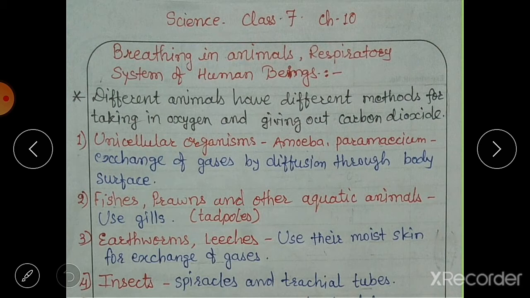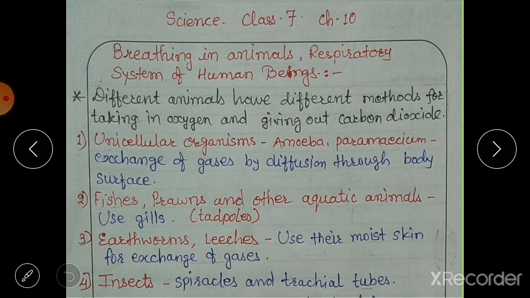Breathing in animals. Different animals have different methods for taking in oxygen and giving out carbon dioxide. This is the common thing you will observe in every organism and in their respiration. Respiration is a process that involves two steps, that is breathing and cellular respiration.